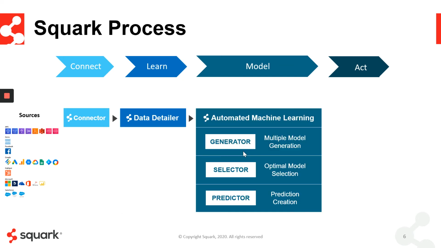In the modeling stage, what we do is now we've created all this training data that fits the different algorithms with our different feature engineering and other proprietary innovations applied to it. What we do at that point is we hold out 20 to 30% of that data and we put it on a shelf. We don't use it. That's called your test data set, your validation data set. We do that automatically. And then we start to iterate models across the different algorithms within Squark.